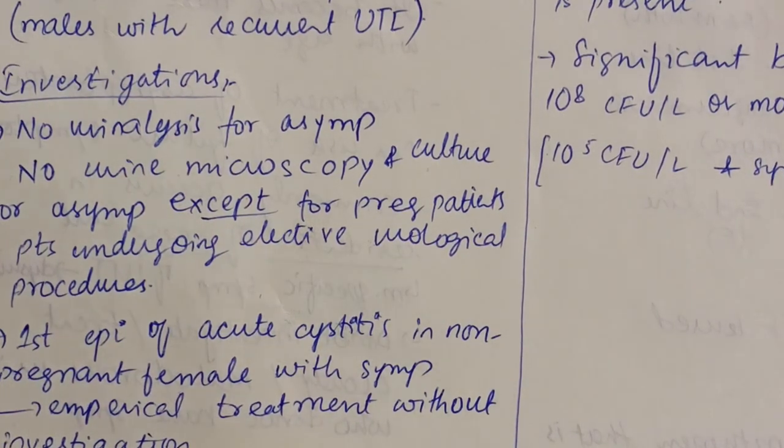But keep that in mind. The management of UTI is non-antibiotic and antibiotic, and the patient is given two options. They can also have non-antibiotic treatment, because most UTIs resolve within a week with just a painkiller. So if that is the first episode of acute cystitis, it can be treated without investigation, and there is no need for investigation.